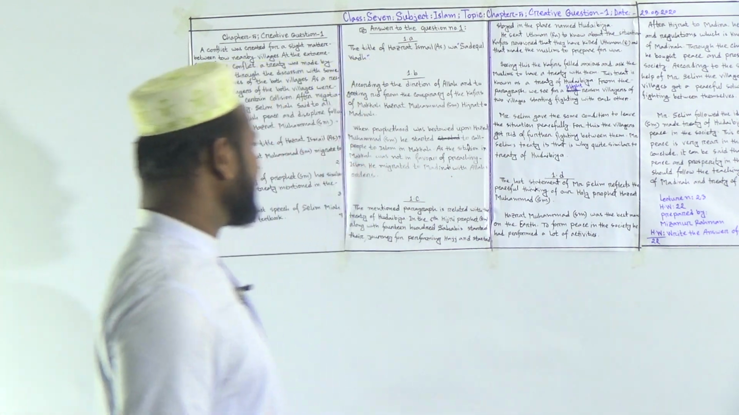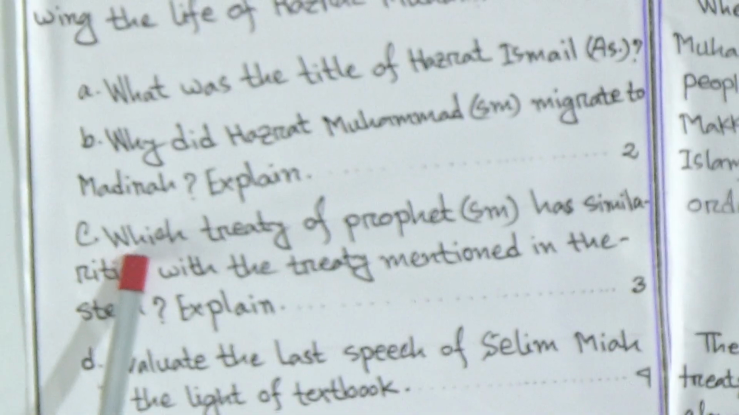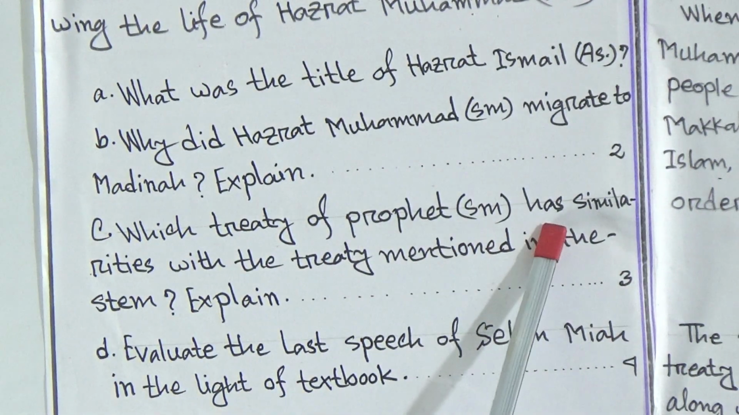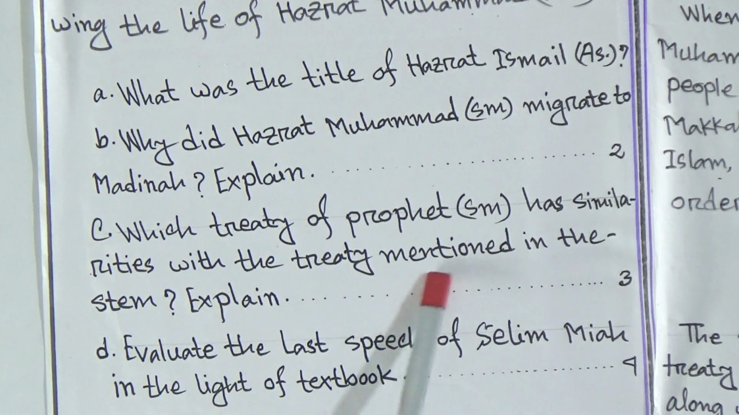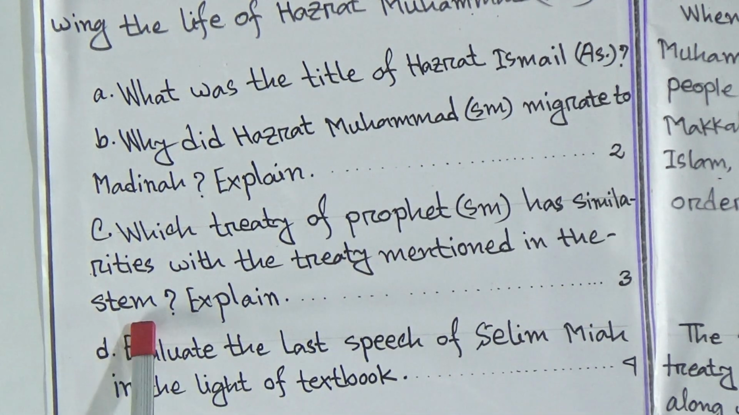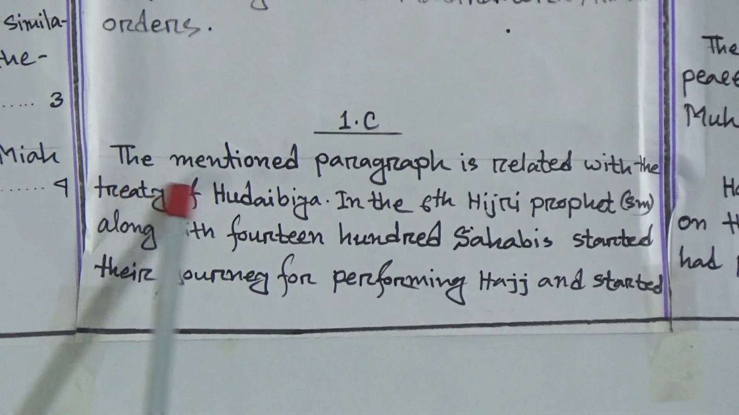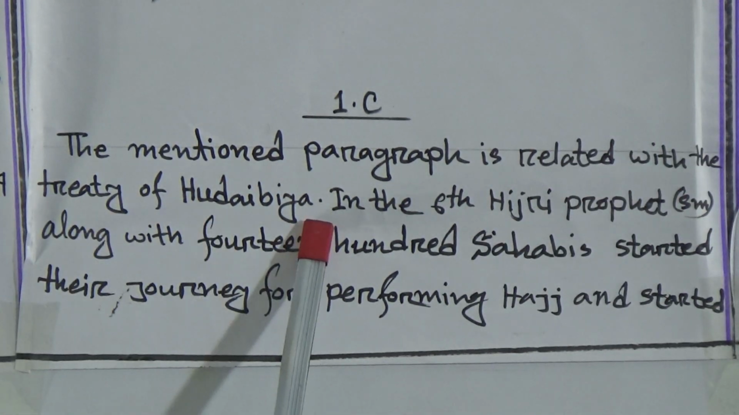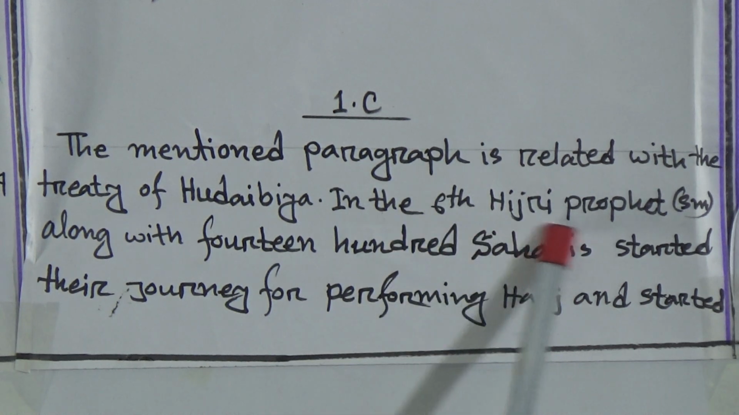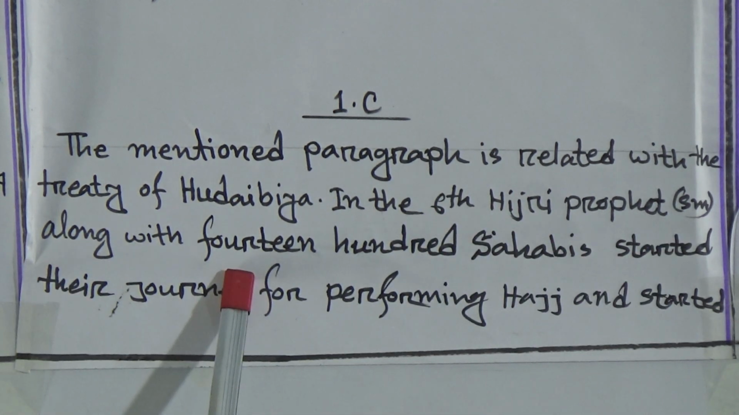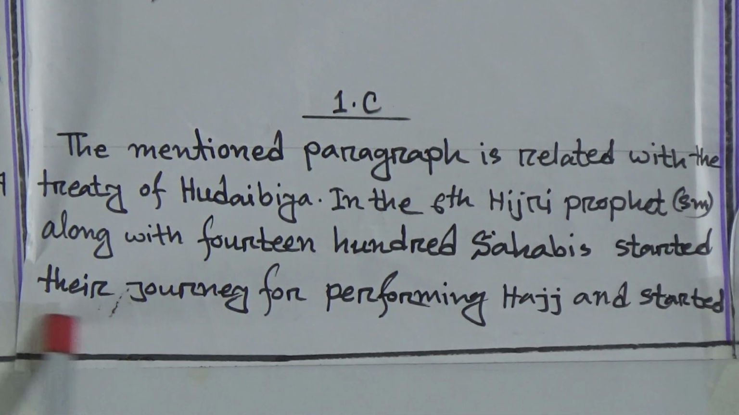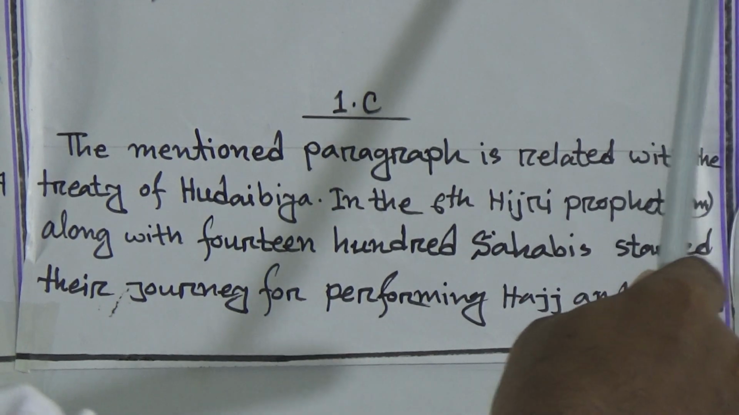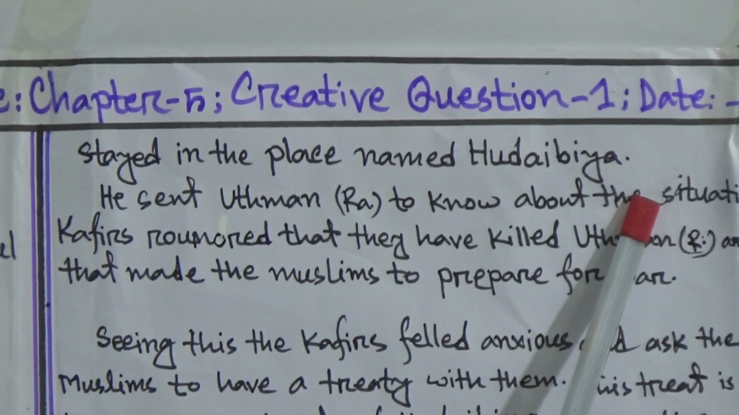Okay, dear students, now we will start question number C. Which treaty of Prophet Muhammad sallallahu alaihi wasallam has similarities with the treaty mentioned in the stream? Explain. Answer of this question: the mentioned paragraph is related with the Treaty of Hudaybiyah. In the 6th Hijri, Prophet Muhammad sallallahu alaihi wasallam along with 1400 Sahabis started their journey for performing Hajj and stayed in the place named Hudaybiyah.